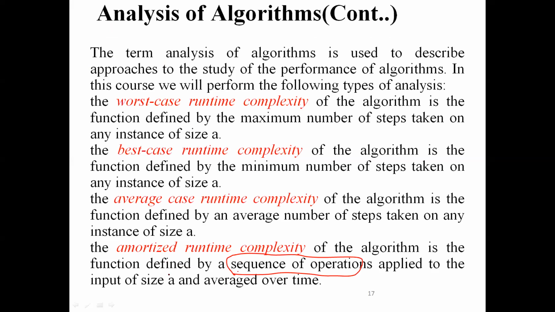Okay. So size A. For a particular n size or particular A size, averaged over time. For a period of time you are doing this operation and you are taking an average. That we call the amortized runtime complexity. Even we won't discuss much on this. We will consider only worst case, best case, average case. Okay, right. And next, after completing this asymptotic notation, we have this topic called analysis of